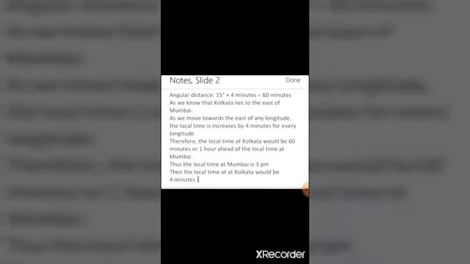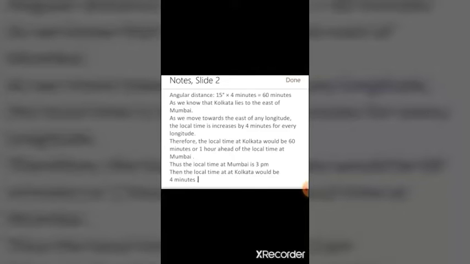It is 15 degree. As we know, every longitude differs by 4 minutes of local time. If we multiply the angular distance between the longitudes by 4 minutes, we will know the difference in the local time between the longitudes of these 2 cities. Angular distance 15 degree multiplied by 4 minutes is equal to 60 minutes, that is 1 hour.